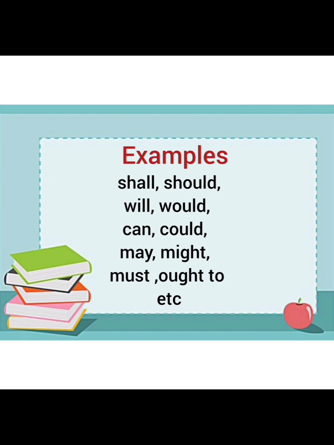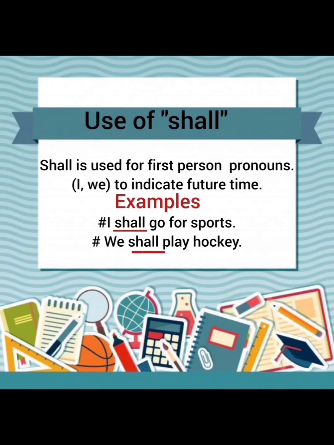Now, let me explain the usage of different modal auxiliaries. First of all, shall is used for first person pronouns, that are I and we, to indicate future time. Examples: I shall go for sports. We shall play hockey. For first person pronouns, we use shall.